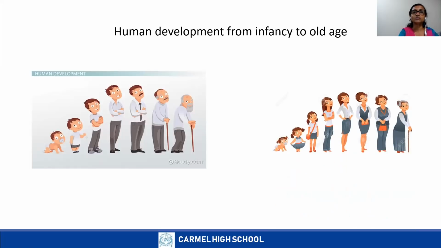So these pictures show the development of human growth. Human development is a process that continues throughout our life. So this picture shows the progress of human development.